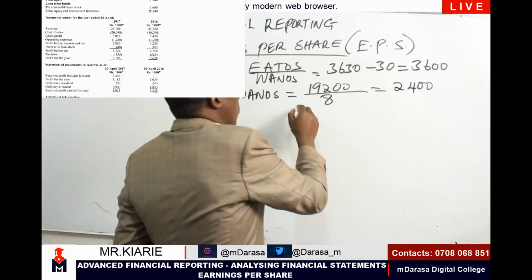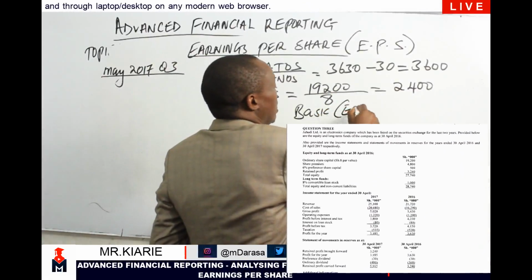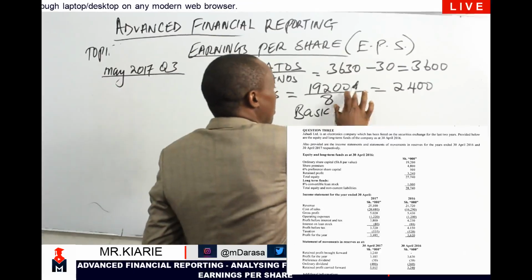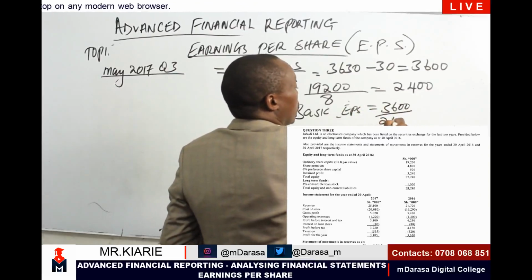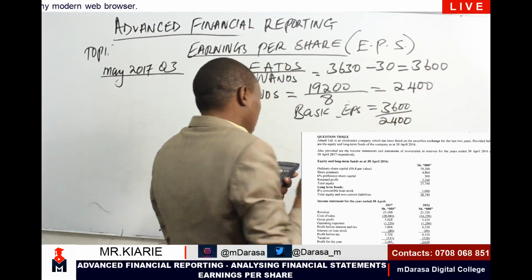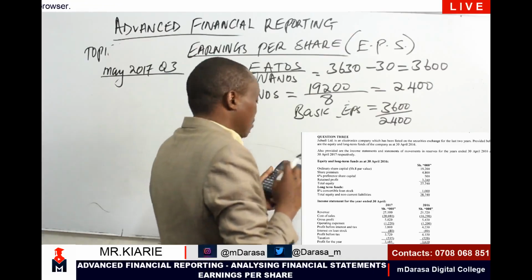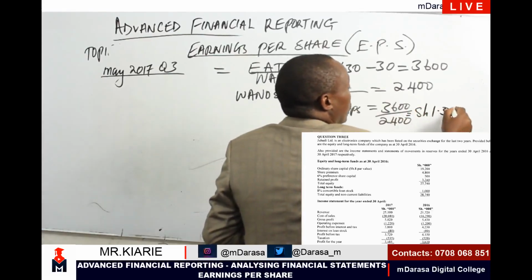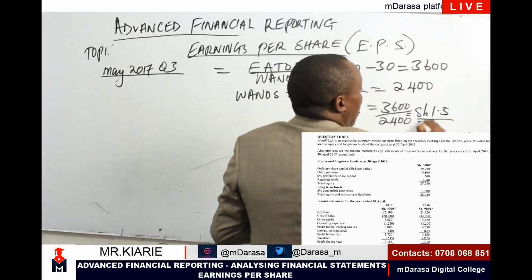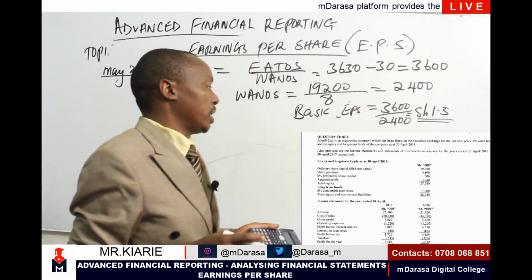And therefore, our basic EPS for 2016 will be 3,600 divided by 2,400. Once I use my calculator to do that, I'm getting shillings 1.5 per ordinary share.